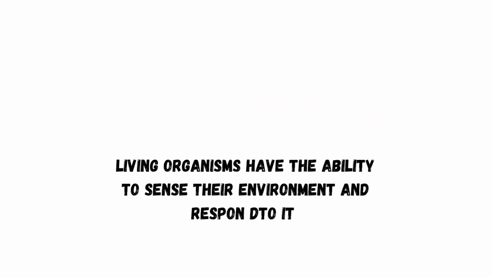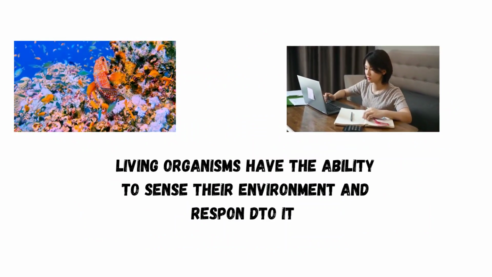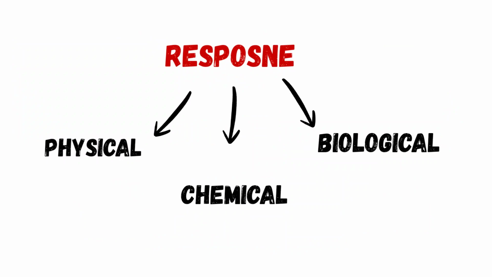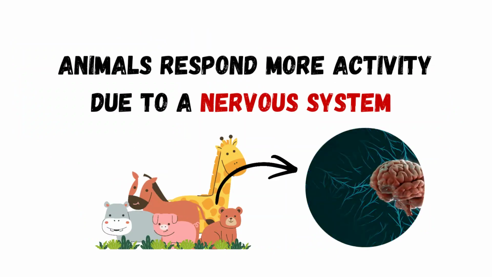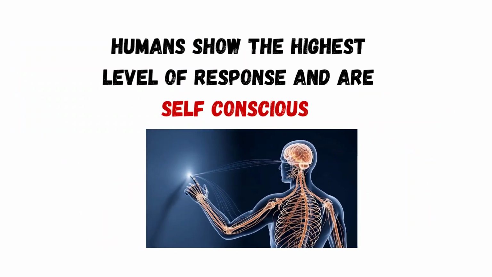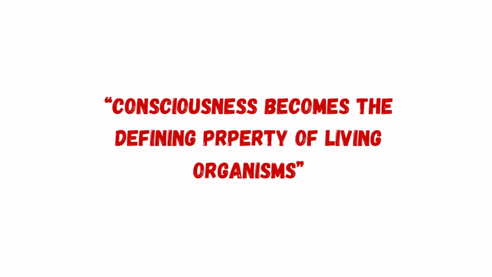Now, let us understand consciousness and response to stimuli. Living organisms have the ability to sense their environment and respond to it. This response may be physical, chemical, or biological. Example: plants respond to light, water, and gravity. Animals respond more actively due to a nervous system, and humans show the highest level of response and self-consciousness. NCERT clearly states consciousness is the defining property of living organisms. This line is extremely important for NEET.